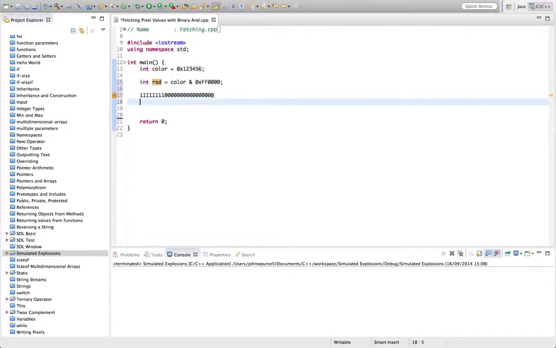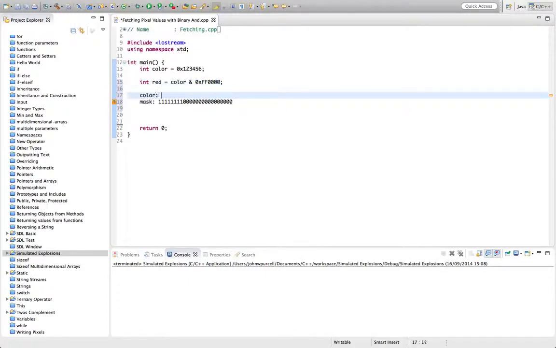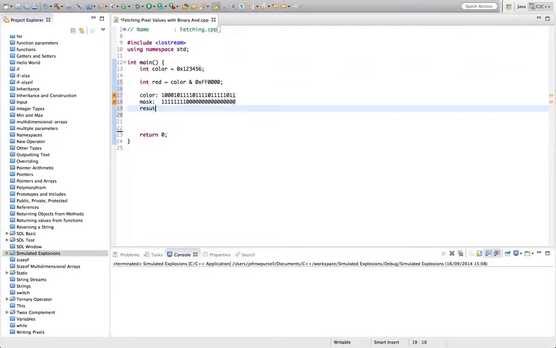So like here, if you imagine this is the mask, which is this, and this is the color, let's line them up here. If the color looked like this, then the result of the bitwise AND will be like this. So if we look at this column, we've got 1 and 1, so that's 1.